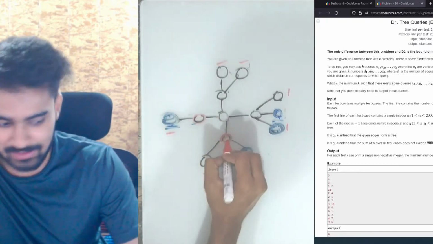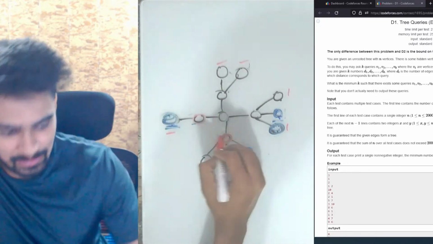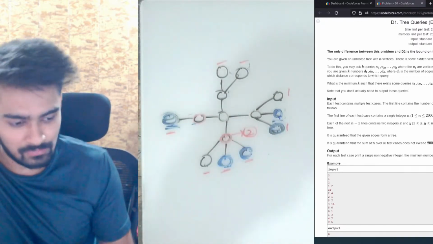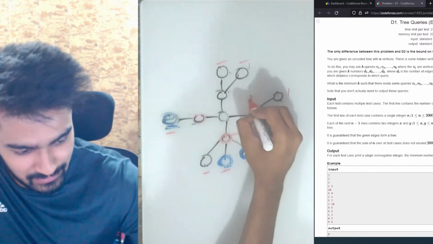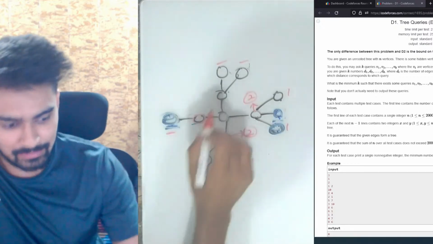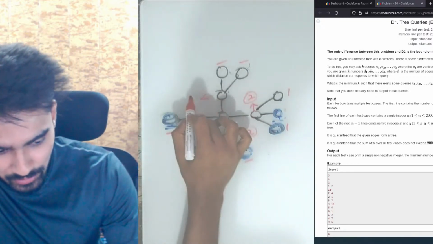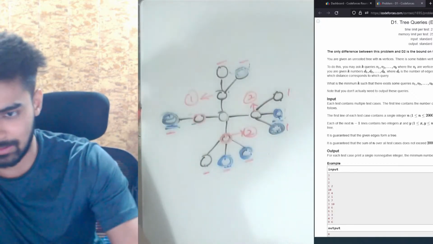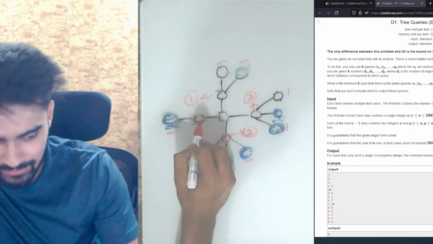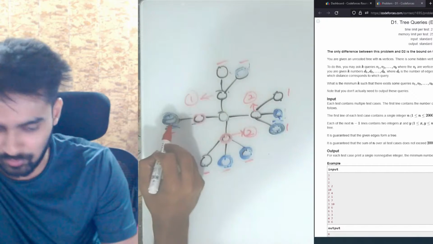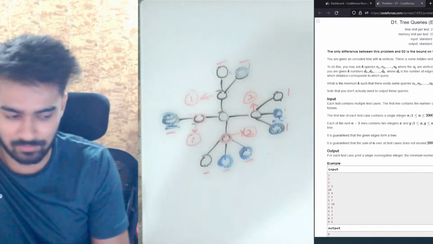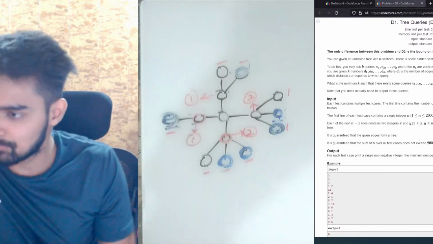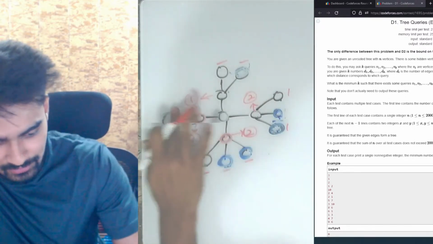So this node says that I have 3 leaf nodes. Since I have 3 leaf nodes, that means I need to make 2 of them special. Similarly for this one, I need to make 2 of these special, and this will say that I need to make 1 out of these special, because there are 2 nodes here. So 1 out of these 2 needs to be a special one. This will say that since I only have 1 node, you need to make this special. But since there is only 1 node left, there is no need of making this a special node,